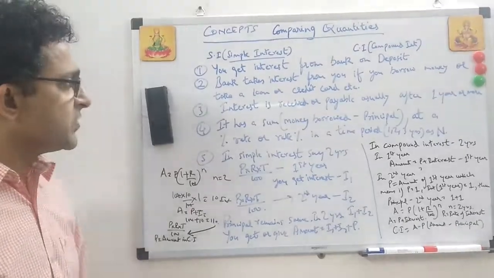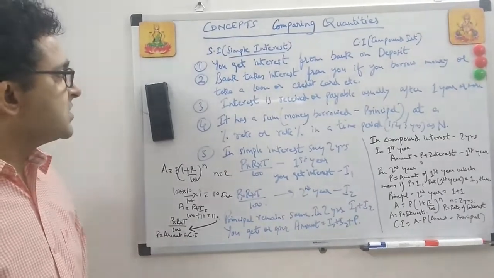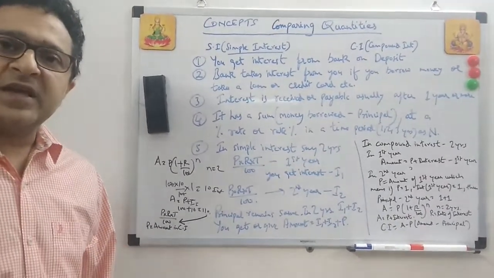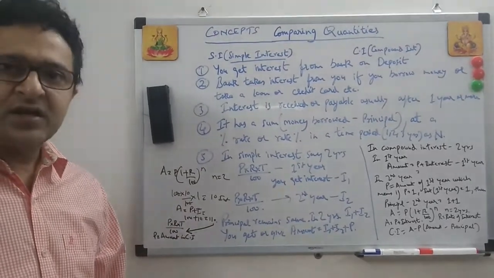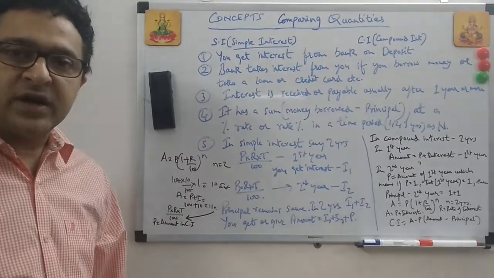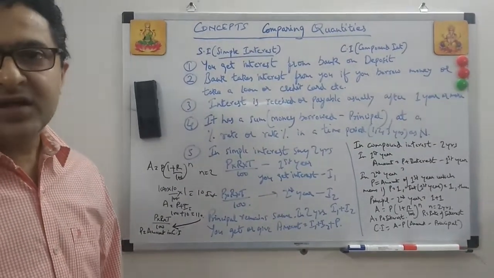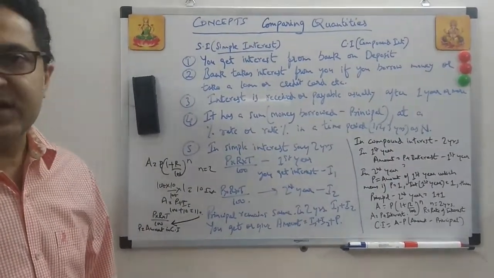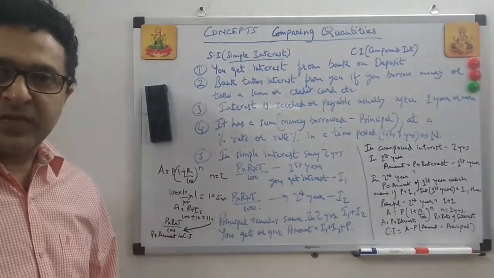And before we do the questions on this important topic, just one thing: when the bank gives you money, because the bank's main function is to give money to you, right? So when the bank lends money, or say if you borrow money, then you have to repay the bank. So say if you repay in 5 years, then ultimately whatever money you have taken is the principal from the bank.